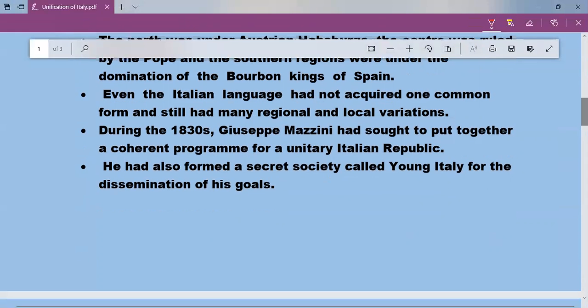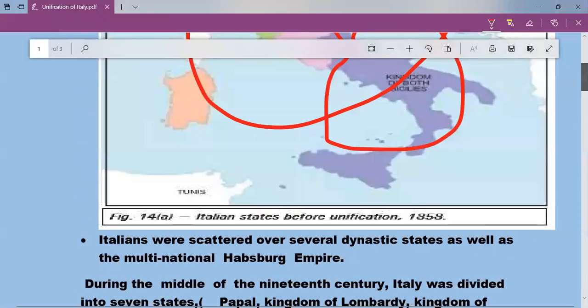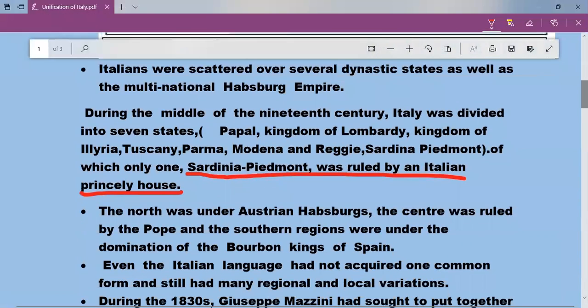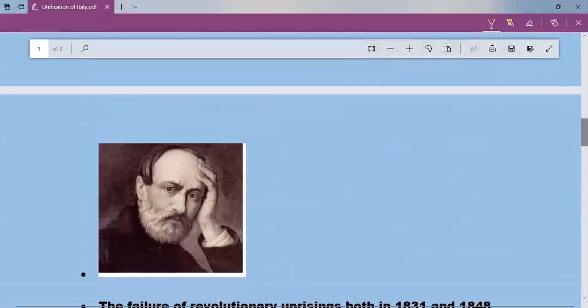He also formed a secret society called Young Italy. The name of the revolutionary society formed by Giuseppe Mazzini was Young Italy. And why did he form Young Italy? He formed Young Italy, a secret society, for Italian unification. Italy had long years of fragmentation. It was under different kingdoms, and many people tried for its unification, and one of the persons who tried was Giuseppe Mazzini.